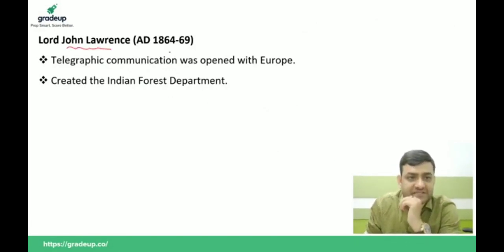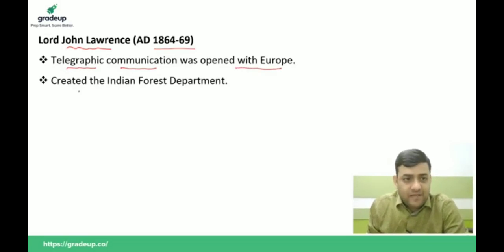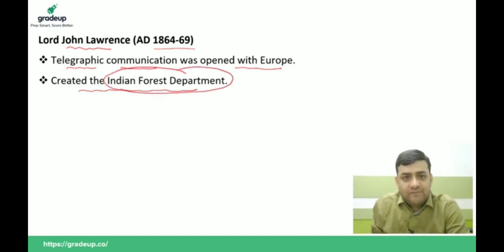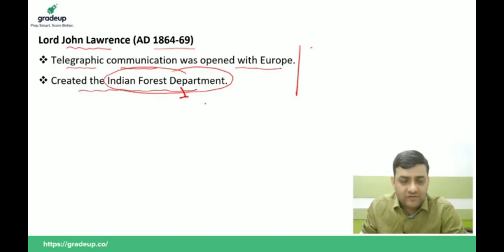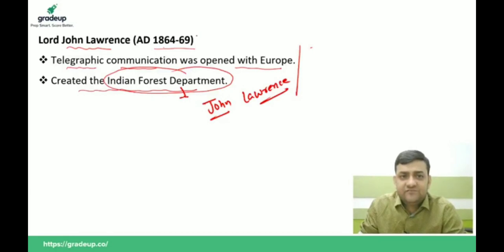Then we have Lord John Lawrence. He was from 1864 to 1869. Telegraphic communication was opened with Europe and the Indian Forest Department was created. This is very important. Indian Forest Department, जो भारतीय वन विभाग था, was created by which of the following Governor General, and telegraphic communication with Europe was started by whom? So you can say two important things: telegraphic communication and the Indian Forest Department were established during the tenure of Lord John Lawrence, and he ruled from 1864 to 1869.